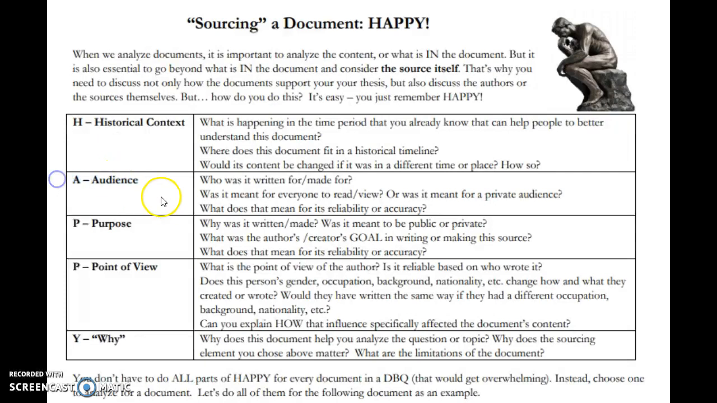A stands for audience. With your audience, it's asking, who is this written for? How might that impact what's being said? Was this meant for everyone to read or view, or was it just meant for a certain person or a couple of certain people? And how does that impact its accuracy? So is this something that's meant to persuade a large group of people, and may it include, say, fake news to incorporate that? Or is this something that is more specific to one certain person?